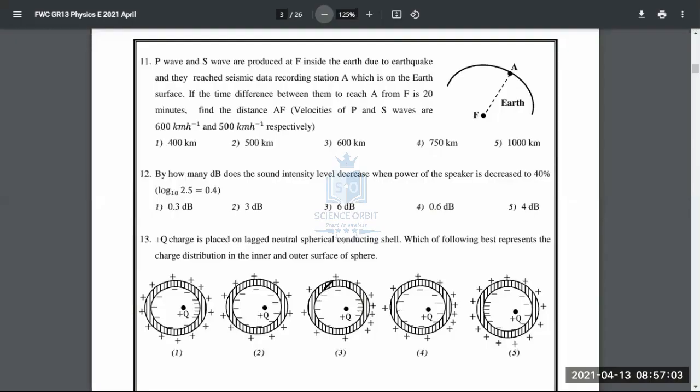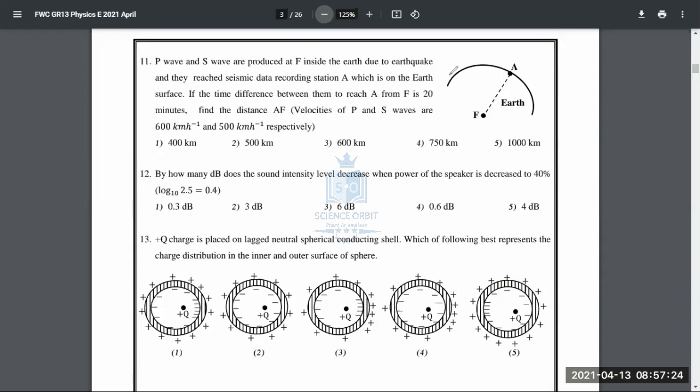Question number 11. P wave and S wave are produced at F inside the Earth due to an earthquake, and they reach seismic data recording station A, which is on Earth's surface. If the time difference between them to reach A from F is 20 minutes, find the distance AF. This is a past paper question, isn't it?